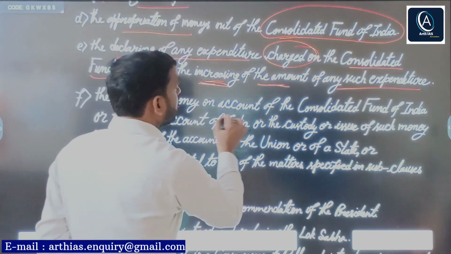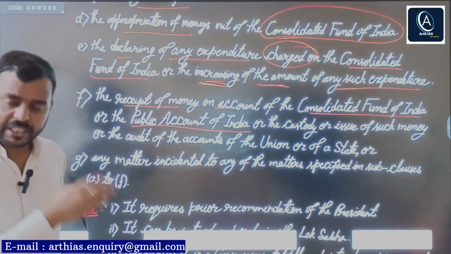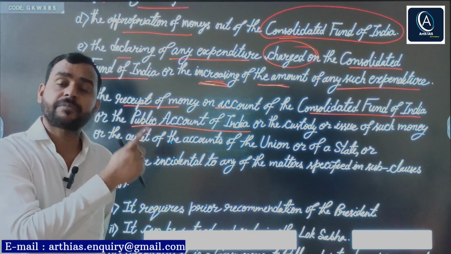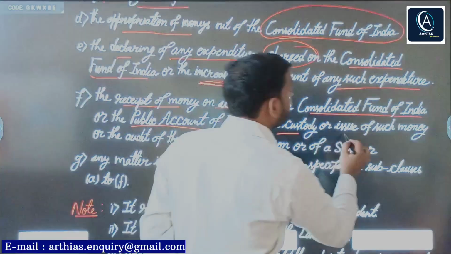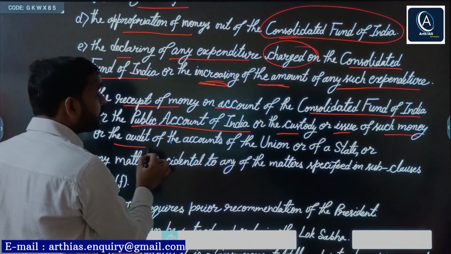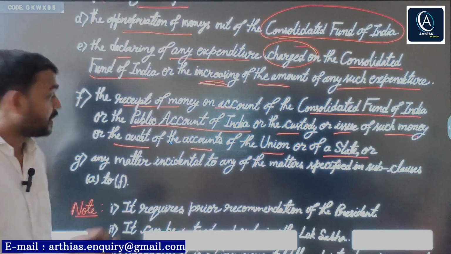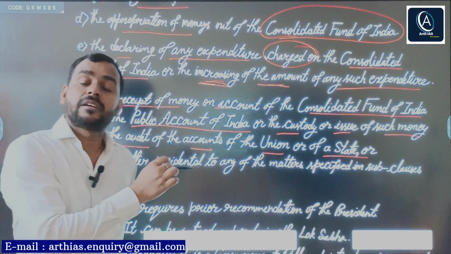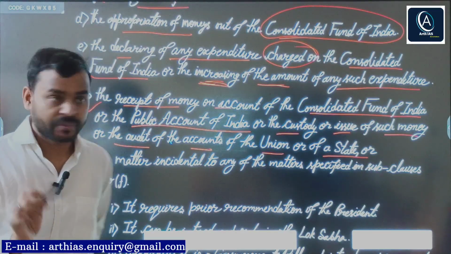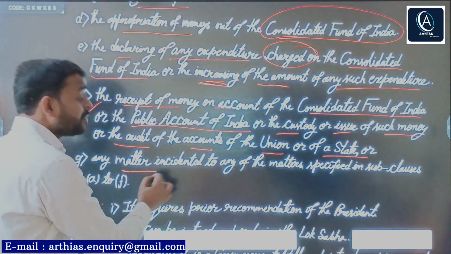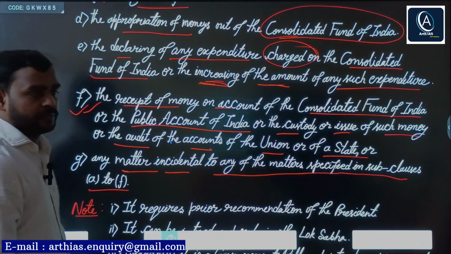Next, the receipt of money on account of the Consolidated Fund of India or Public Account of India. Already I told you the three public funds: Consolidated Fund of India, Contingency Fund of India, and Public Account of India. Or the custody or issue of such money, or audit of accounts of the union or a state. A bill which proposes such matters will also come under the definition of money bill. And lastly, any matter incidental to any of the matters specified in subclauses A to F.